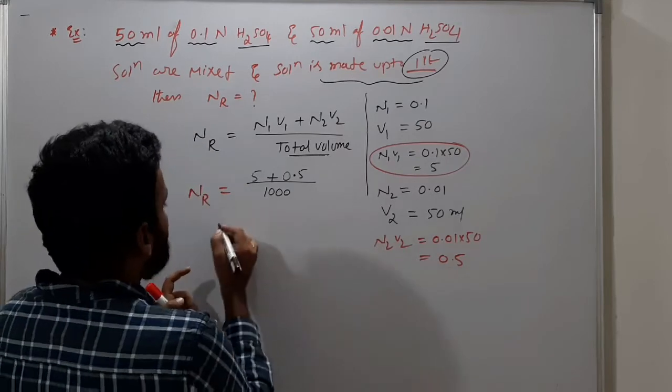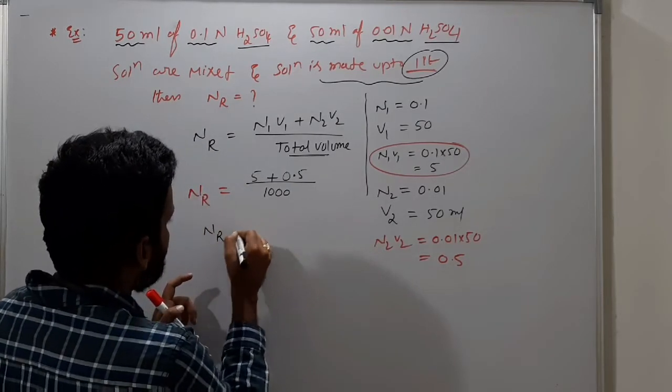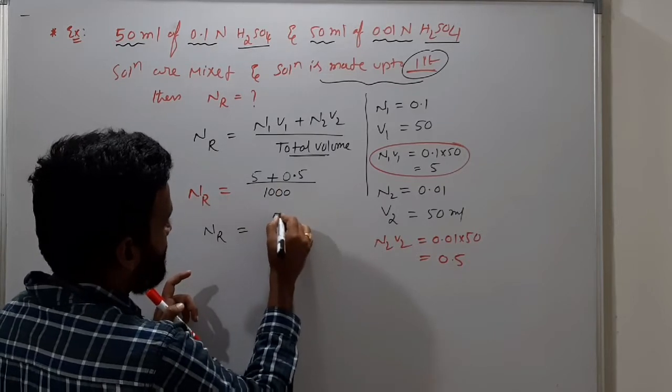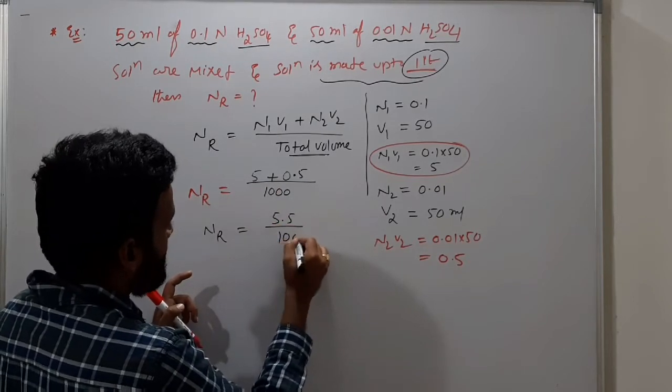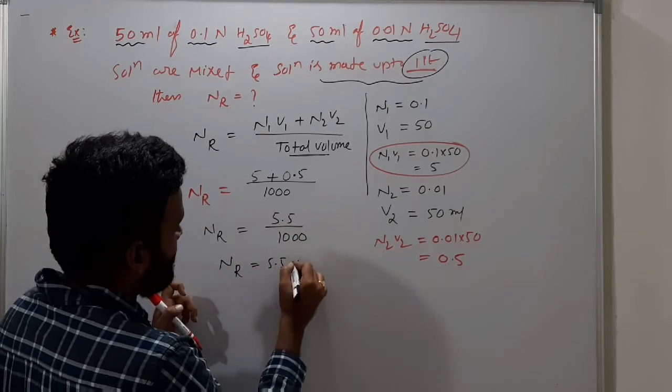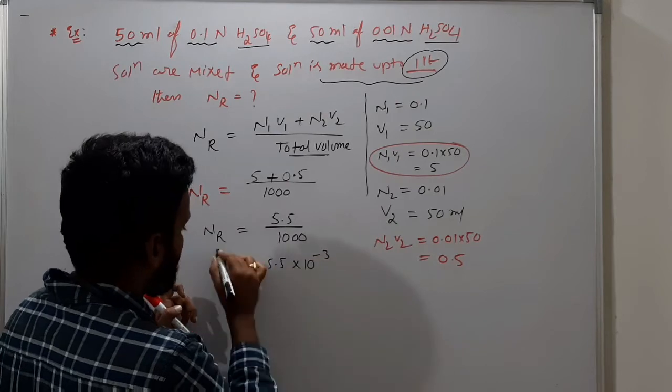Here the normality of the resulting solution is 5 plus 0.5, so 5.5 by 1000, which is 5.5 into 10 power minus 3, very little.